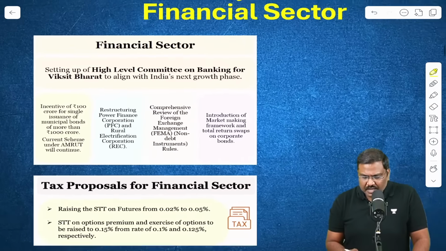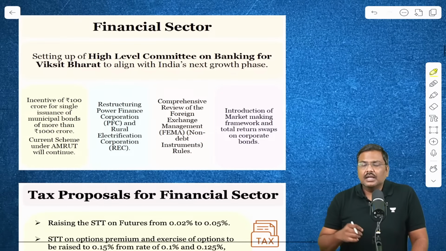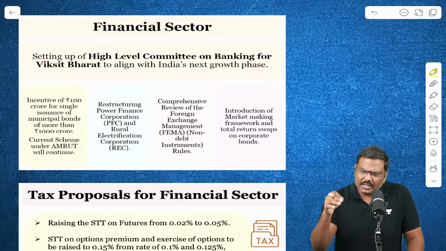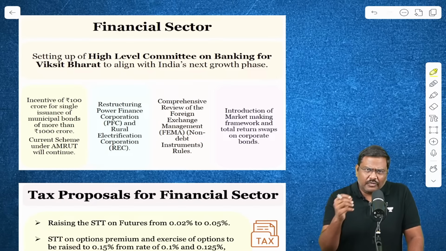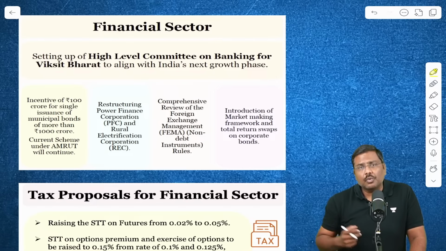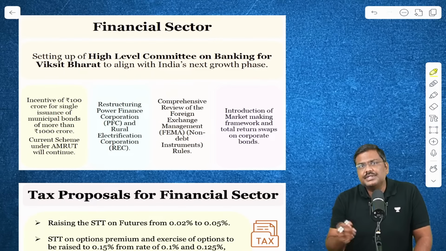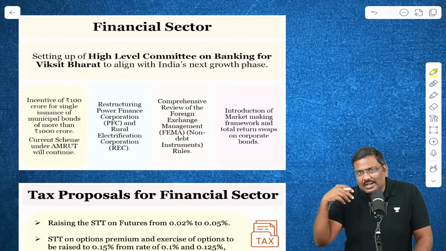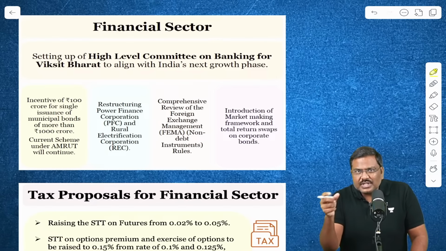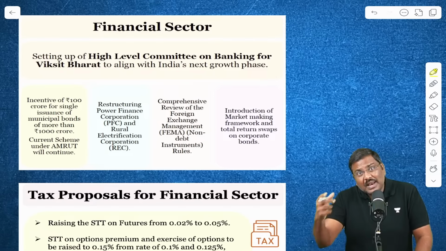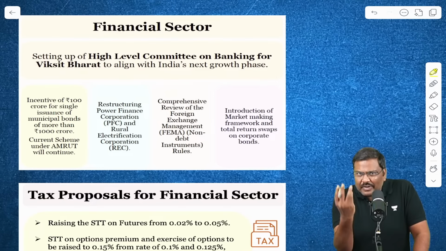Let's start. First and foremost, the Government of India simply says the banking sector will play a very important role in order for the government to achieve the objective of Viksit Bharat. You want to achieve the objective of Viksit Bharat by 2047? Banks will play a very important role. How so? Banks will provide a lot of loans for industries, for infrastructure, for consumers, etc. Mobilization of deposits and savings is done by the banks. So banks play a very important role.